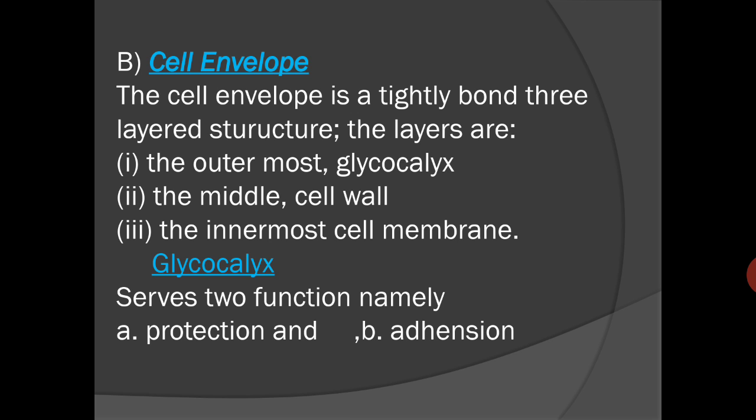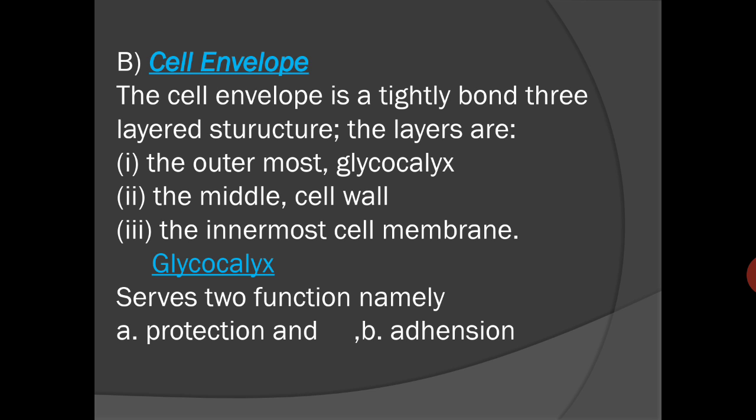The cell envelope of a prokaryotic cell has a tightly bound three-layered structure. The outermost is the glycocalyx, made up of glycolipids, the middle is the cell wall, and the inner is known as the cell membrane.